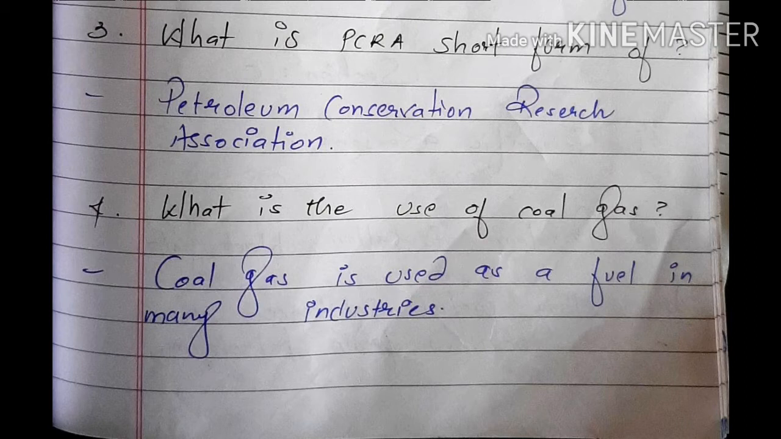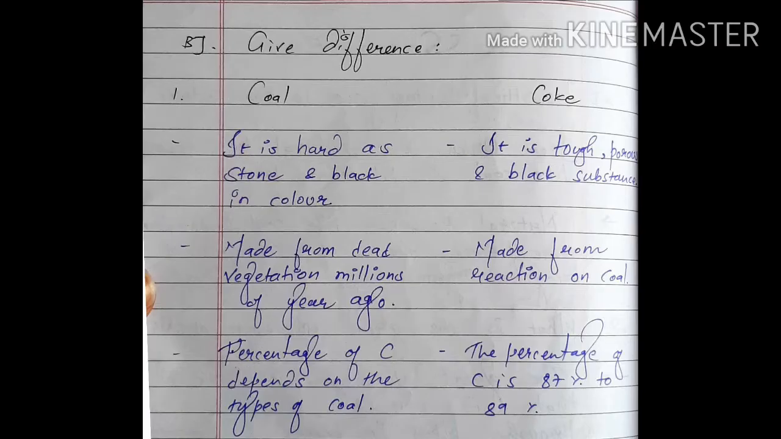Fourth one is, what is the use of coal gas? And the answer is, coal gas is used as a fuel in many industries. Now talking about part B, give differences, and the first one is coal and coke. So here you have to write the difference between coal and coke.